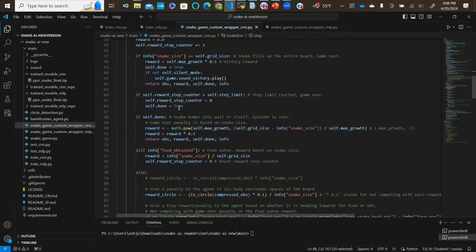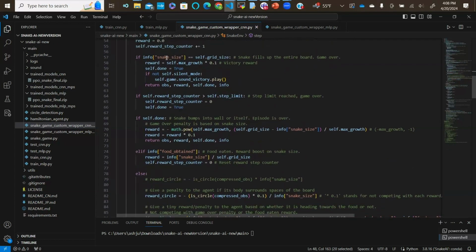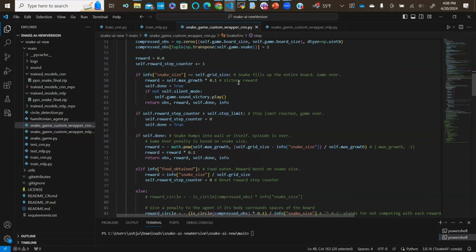If you can see the if and else statement is here, this is where we are deciding on the rewards and penalties that are required. So I'm going to go through each one quickly just to show you guys what they do. So this first if statement checks to see if the snake has filled up the entire board. If so, this means that you have won the game, and you get a reward penalty that is the maximum